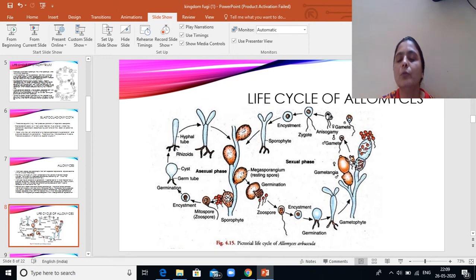So these zoospores from the megasporangia will form the male and the female gametes, which will undergo anisogamy. Anisogamy means that one of the gametes is smaller and one is larger. They form a zygote which again undergoes encystment, and then they produce the zoospores, the sporophyte. So this is the sporophyte of Allomyces, and this is the gametophyte of Allomyces.